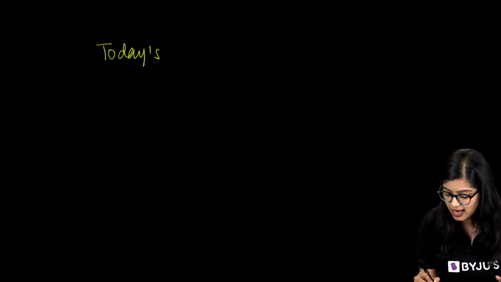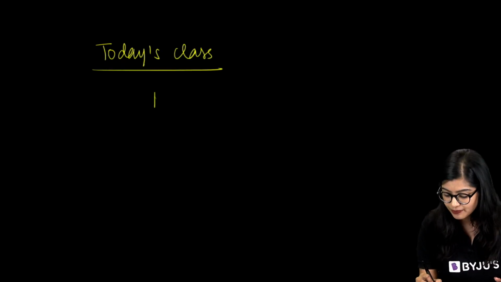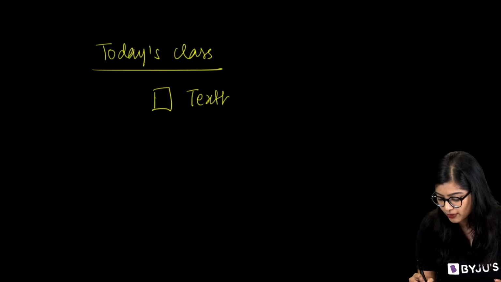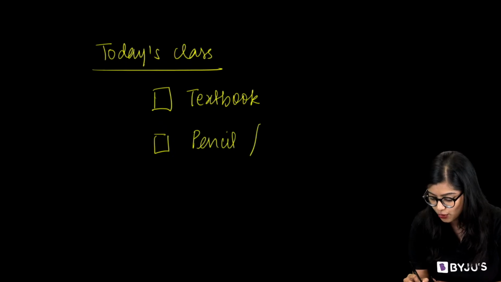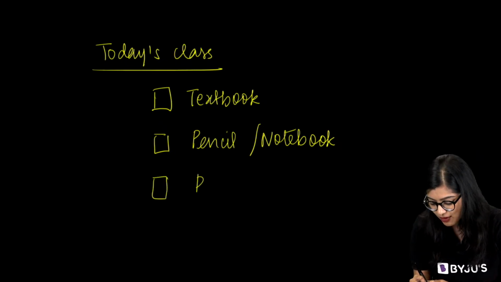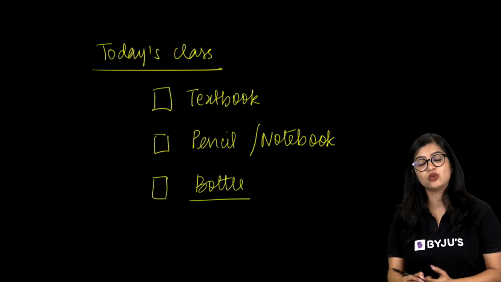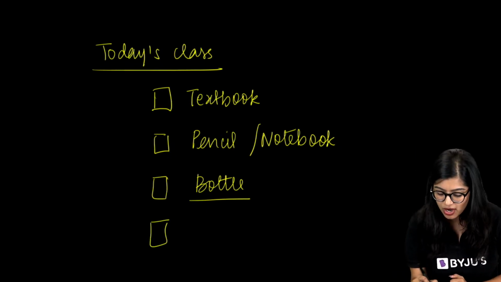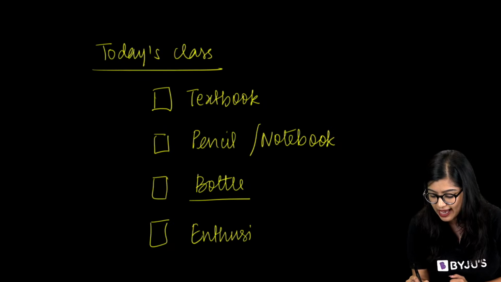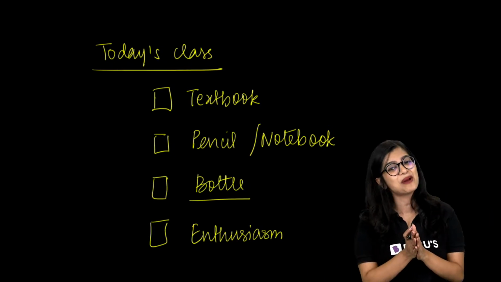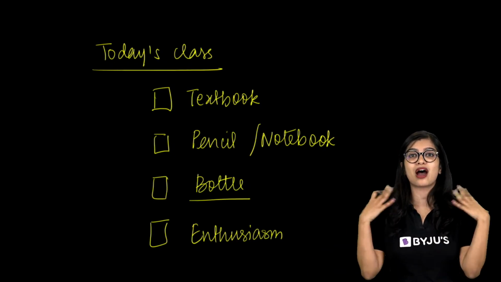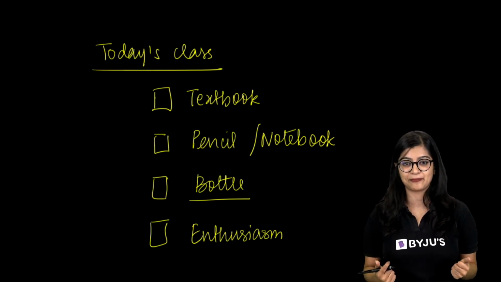Now, what do you require for today's class? I request you to have the following things. Please make sure you have your textbook open with you so that you can make a note of all the important pointers. Have a pencil and a notebook ready as well. Please have a bottle of water so that if you are thirsty, you can drink water in class. And last but not the least, I need you to also have enthusiasm and a lot of energy, just like how I bring energy to the class. When we are happy and energetic together, that is where we come.